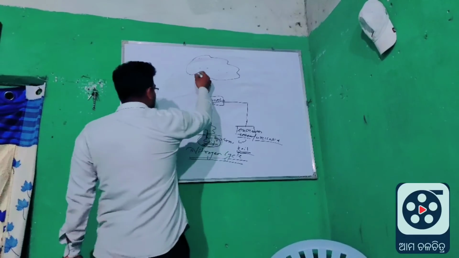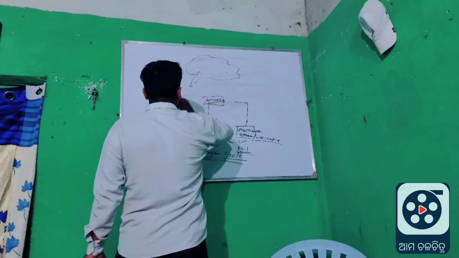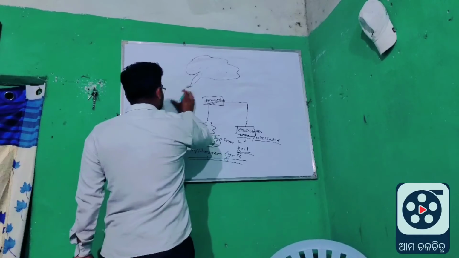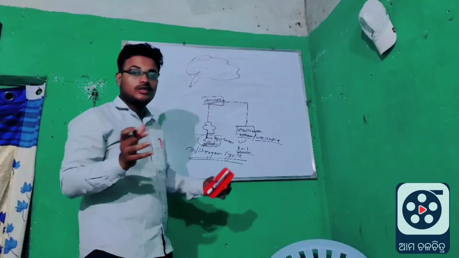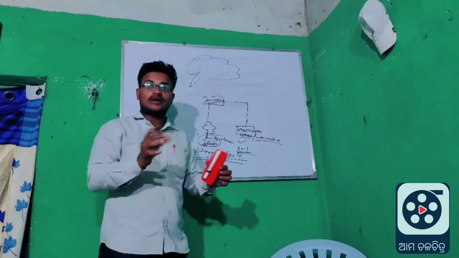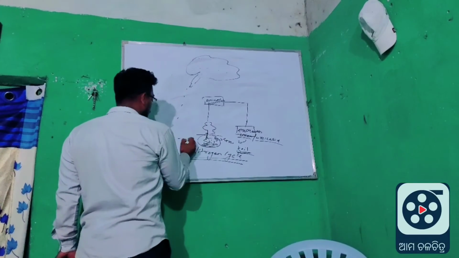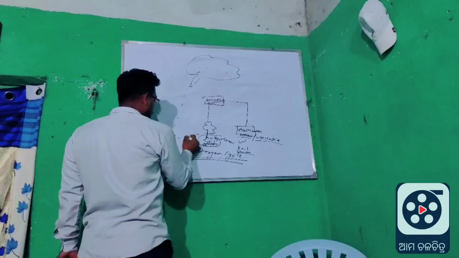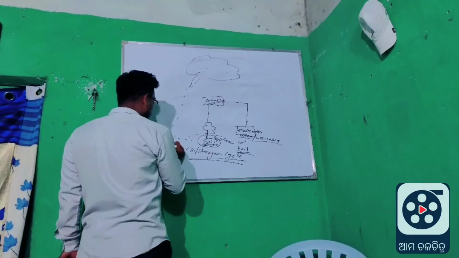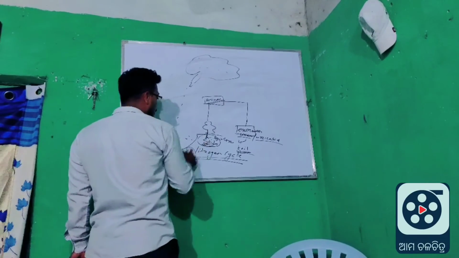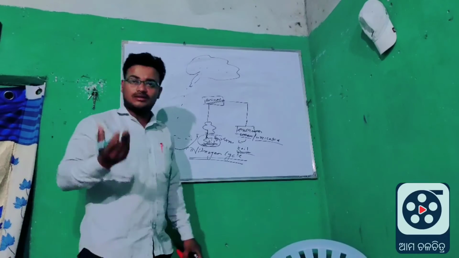Whenever a thunderstorm strikes, the nitrogen is fixed. It reacts with water and comes to the soil, and is taken in by different types of plants.